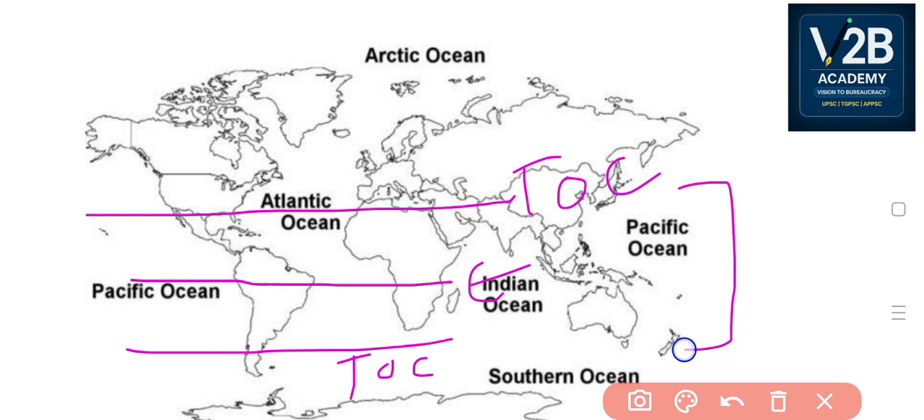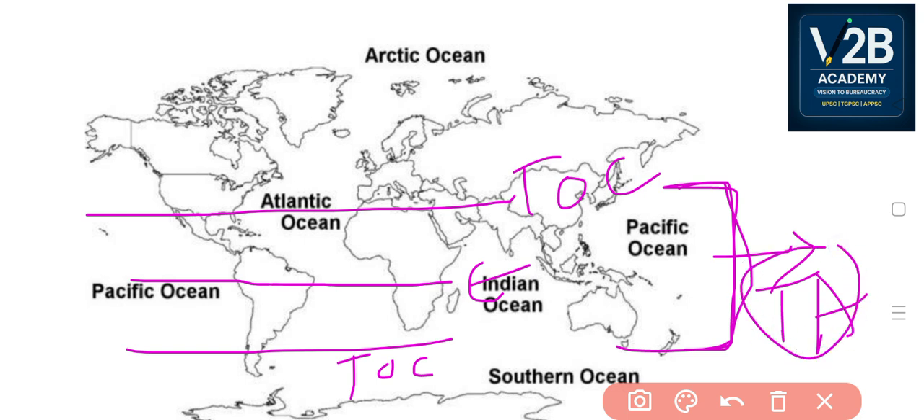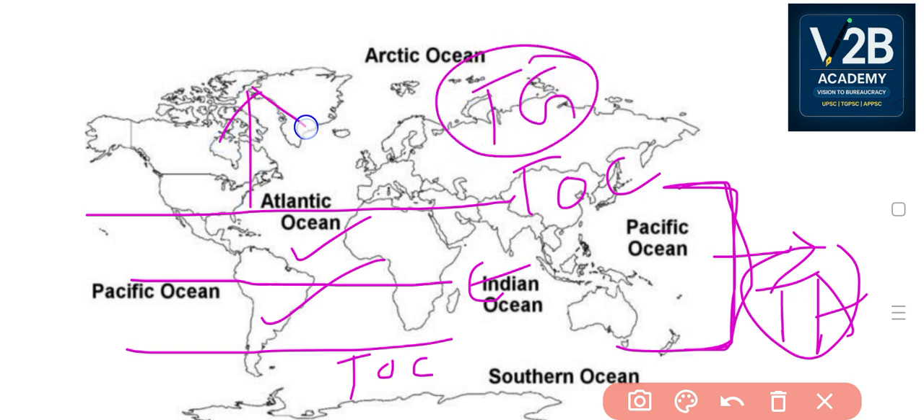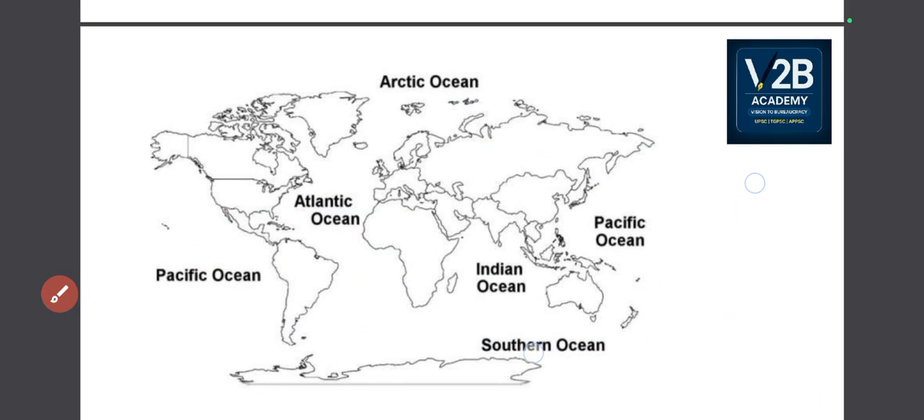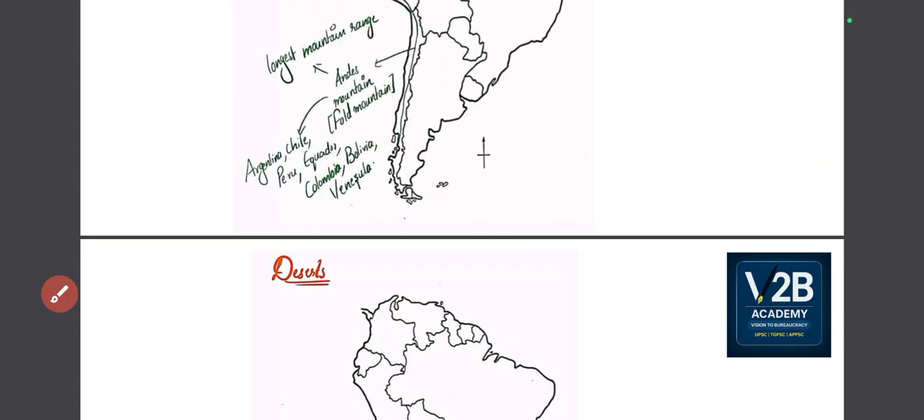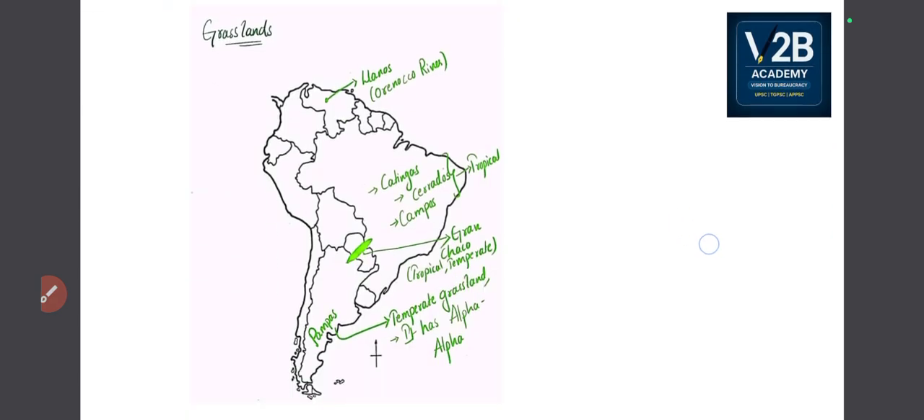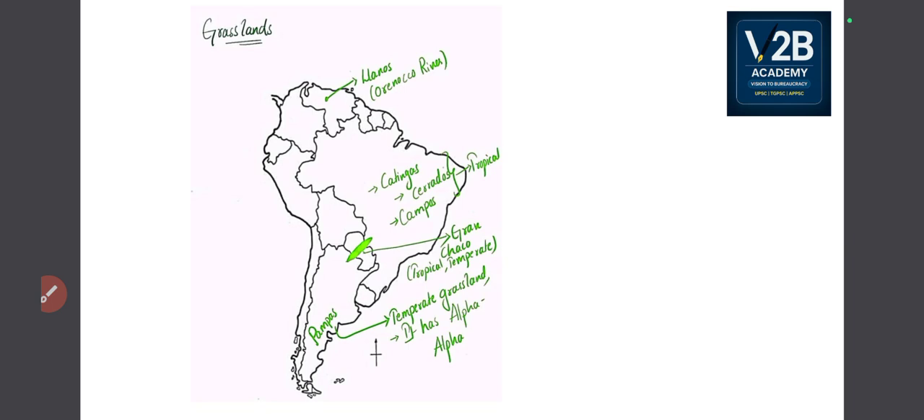This whole location from the Tropic of Cancer to the Tropic of Capricorn is a tropical area. So whatever grassland is there between these tropics is called a tropical grassland. If it goes beyond this or below this, that grassland will be in the temperate zone and can be called a temperate grassland. When we are reading about grasslands, we have to keep in mind whether it is a tropical or a temperate grassland. That is something we have to recognize and learn.